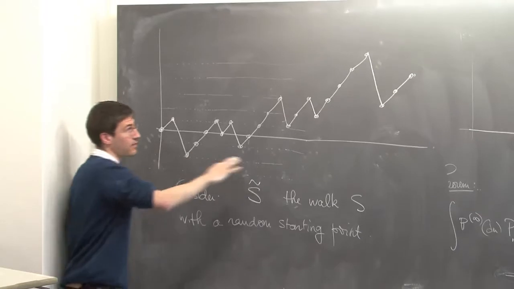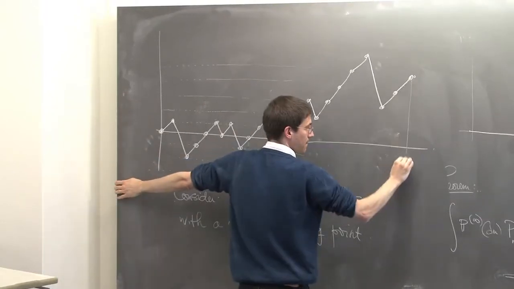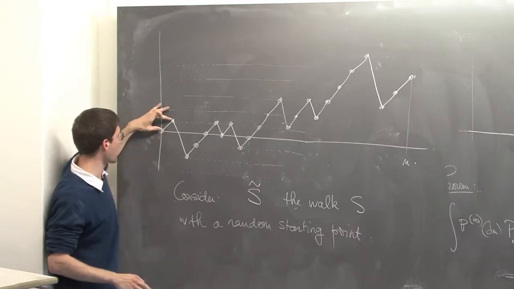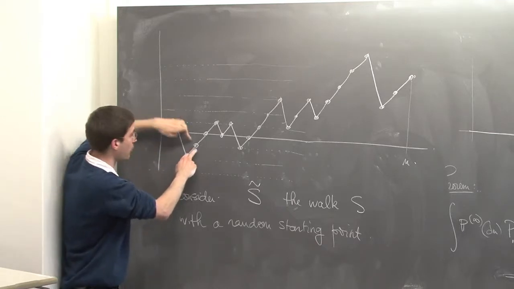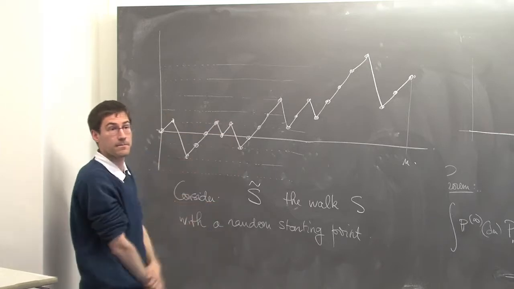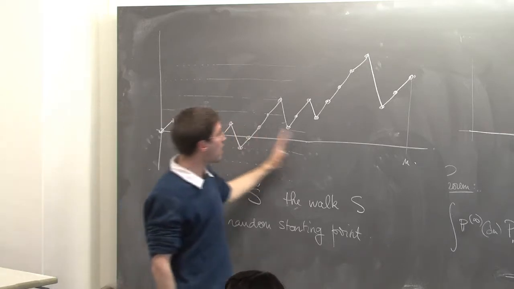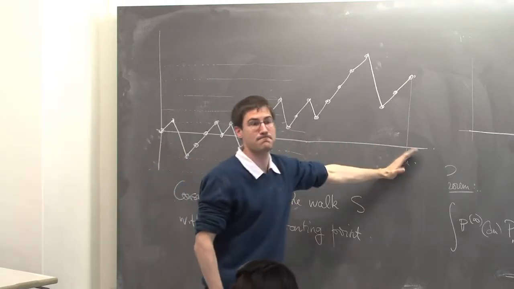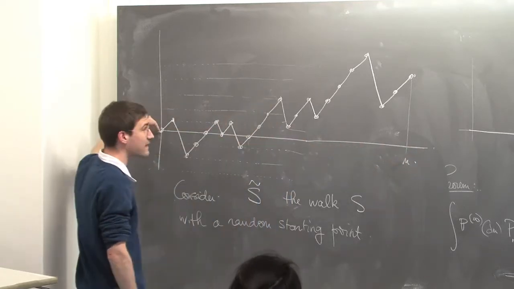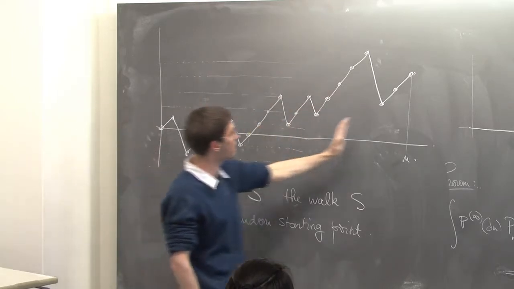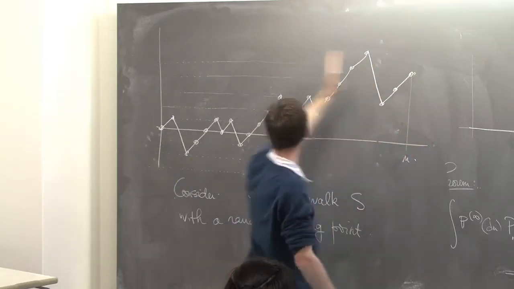This walk S up to time n can be seen as increments. Here I see a +1, minus 3, plus 1, plus 1, plus 1, etc. These increments go from 0 to n, but I could very well see these increments in a cyclic version, meaning plus 1 here, here I've got plus 1, and then up, I start again here.